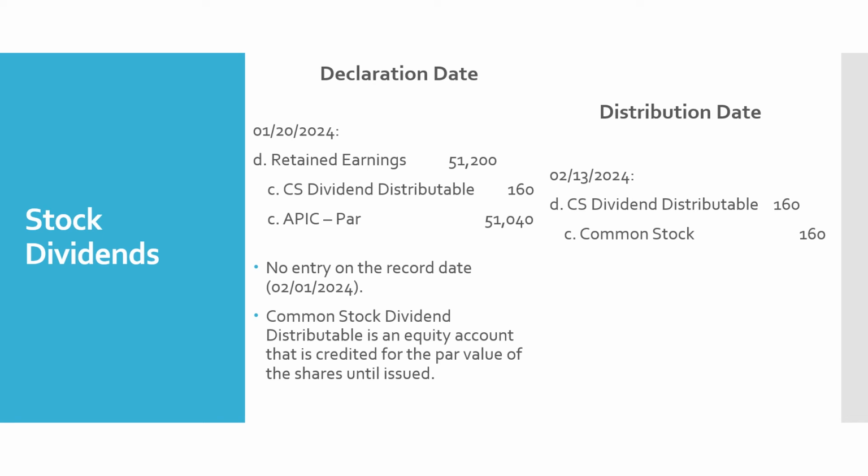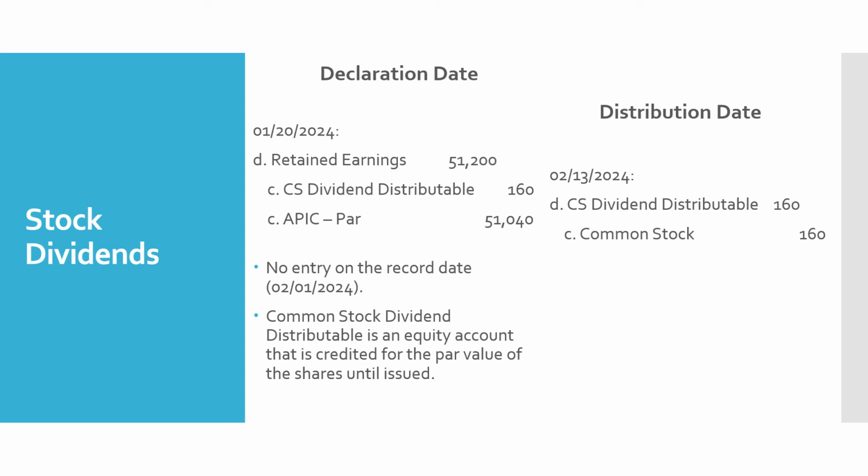This is not a liability account. It doesn't meet the definition for a liability. It's an equity account that is going to be credited for the par value of the shares until they're issued. So what goes into Common Stock Dividend Distributable is the par value of the shares that we're going to be issuing, or 1,600 shares times 10 cents each, $160.